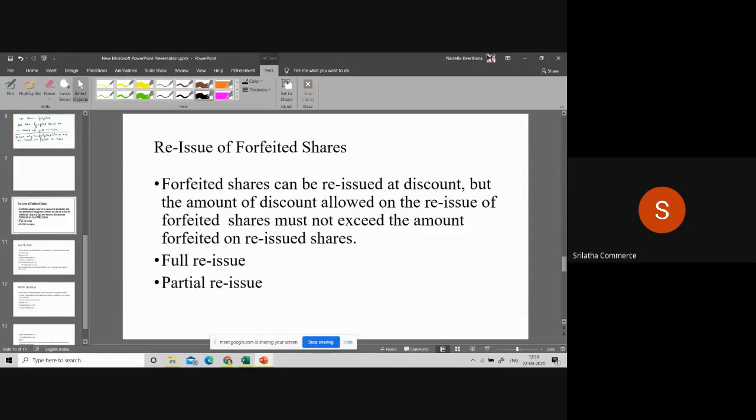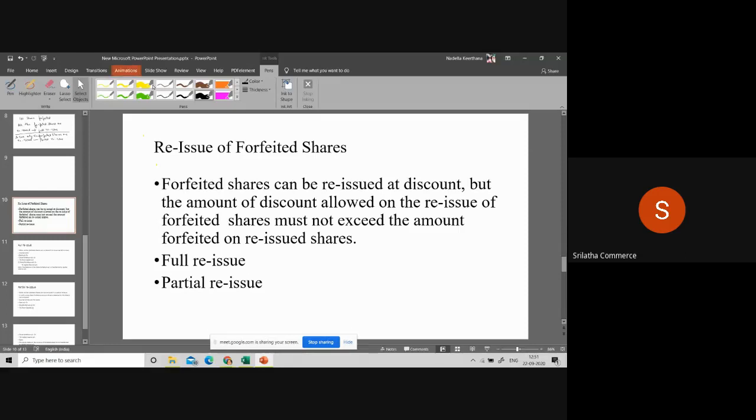Now, when you are forfeiting the shares and these forfeited shares are reissued, usually these forfeited shares are reissued at a discounted rate. Means you are going to issue less than the face value. Some discount will be given because these are second-hand shares. So some discount will be given on these forfeited shares when you are reissuing. Clear? And this discount should not exceed the amount forfeited on reissued shares.